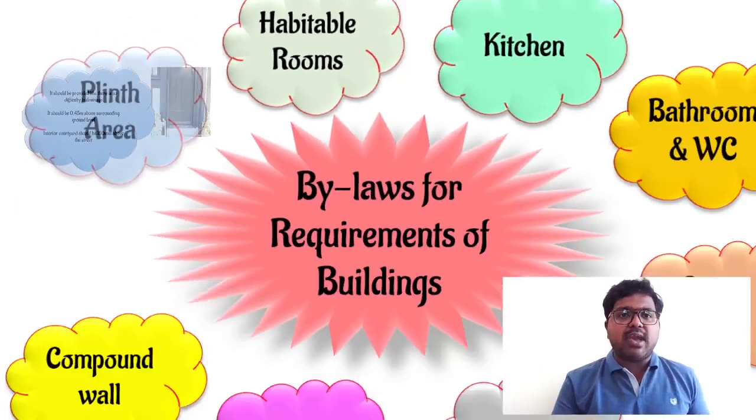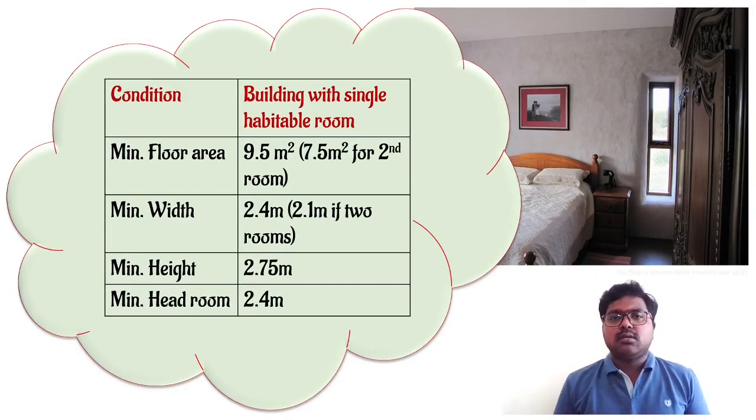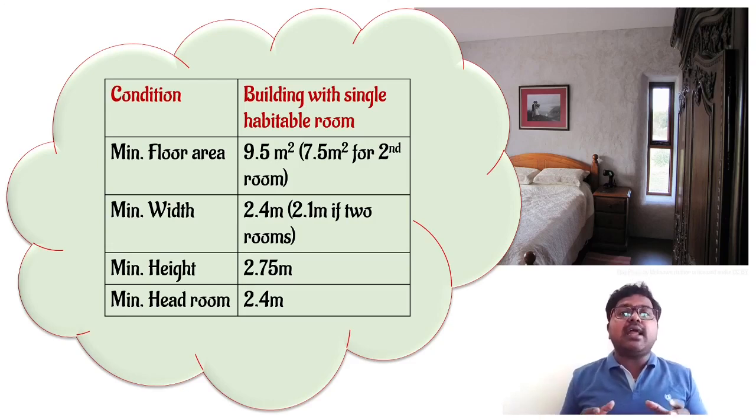Then next, we have habitable rooms. These habitable rooms majorly include bedrooms and multi-purpose usage rooms. Whenever we are planning a building with a single habitable room, or a building with 2 or more habitable rooms like 2 BHK or 3 BHK, we should follow certain regulations according to these bylaws.